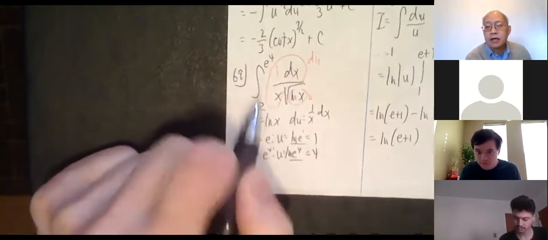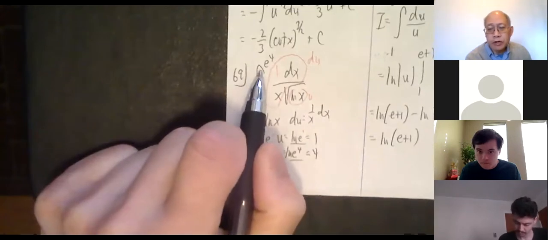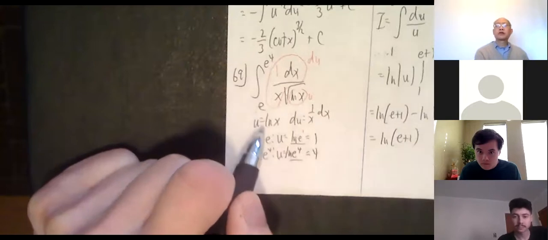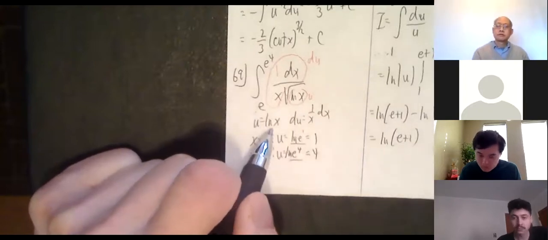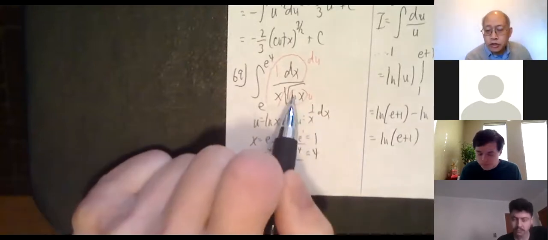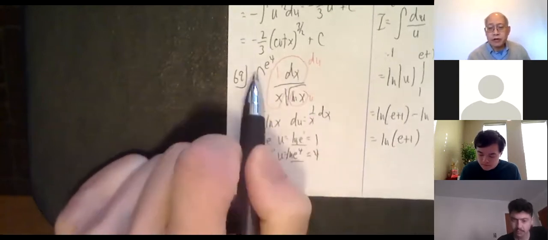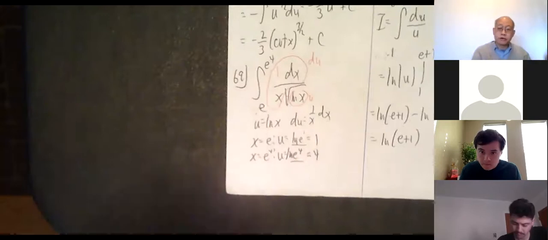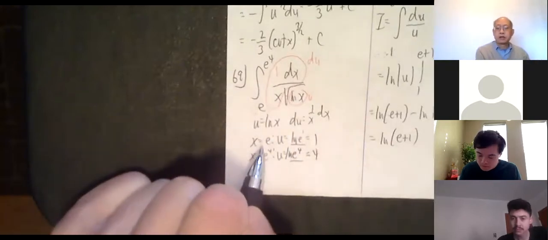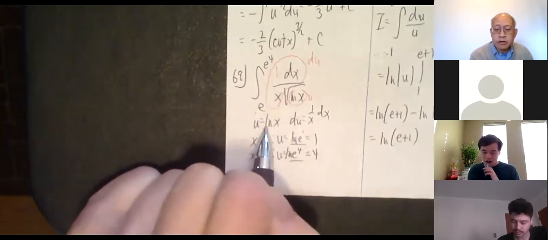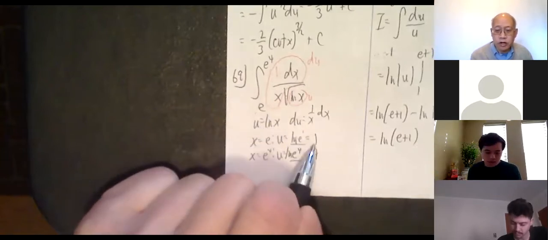And I'm even changing the limits. e and e to the 4th, those are limits for x. I want to find the corresponding u values. So the new problem will have u, du, and even the limits are going to be for u. So I don't have to go back to the original x anymore. Let's plug in. If x is e, u is natural log of e. Natural log of e is 1.